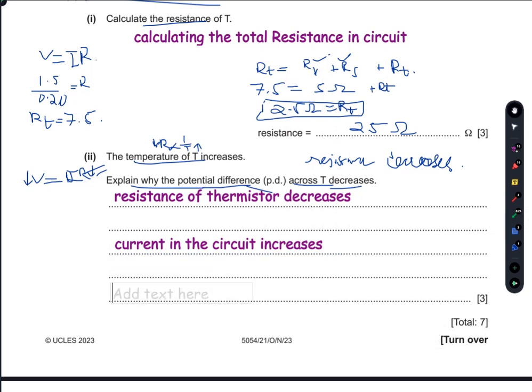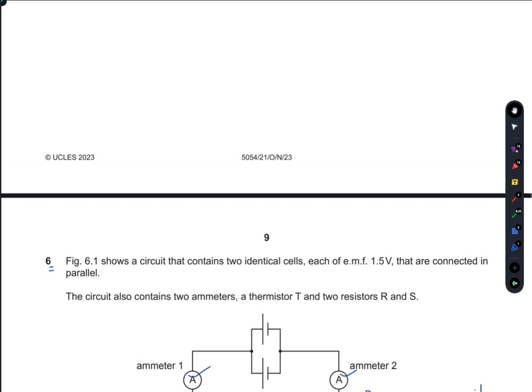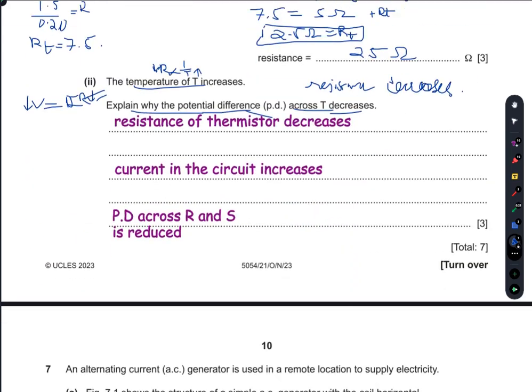So these are all the three factors which contribute to the fact that there is lower PD across T. PD across R and S is reduced. So that's your answer to question number 6.